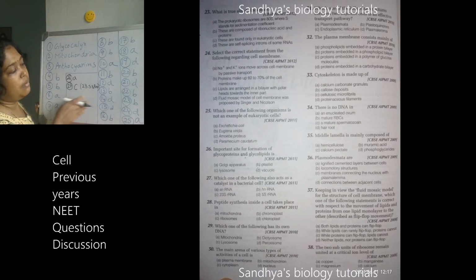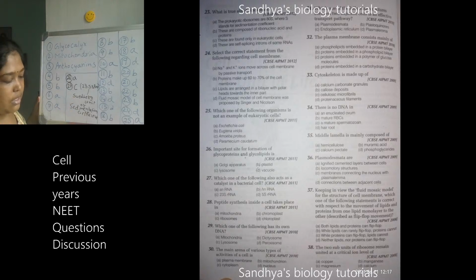S is nothing but the Swedberg unit, or otherwise called the sedimentation coefficient. So no need to worry about this. In molecular basis of inheritance, you will clearly know this. But for now, you can write it down. Yes, it is nothing but Swedberg unit, or sedimentation coefficient. So it acts like a catalyst. So the 27th answer is C. 28th you can answer.